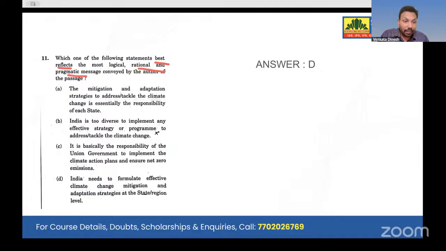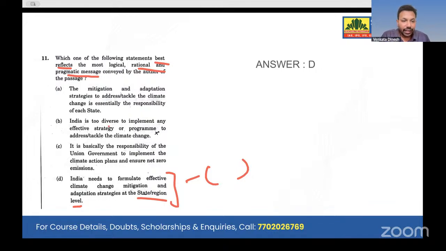Rational, pragmatic message. See, he is asking about the pragmatic message. What message is conveyed by the author? Okay. Now, yes, this passage clearly highlights, right, India needs to formulate effective climate change mitigation and adaptation strategies as per the state level. This is a very open-ended option we have, right? Yes, it says that in the next generation, because the climate is changing, what mitigation you have to do. This is an open-ended statement which he mentioned in the first paragraph, or first few lines only.